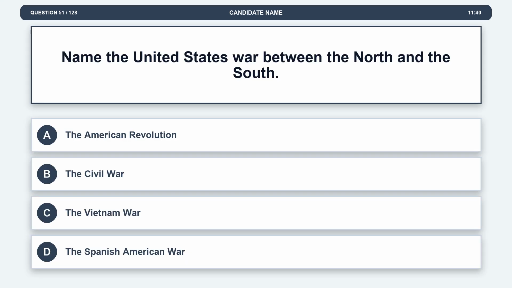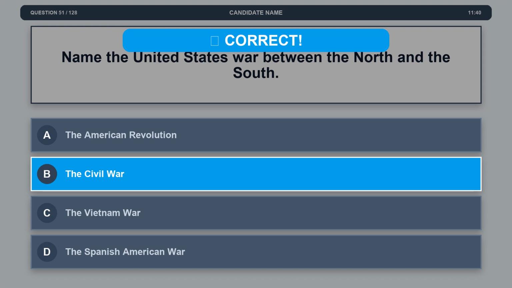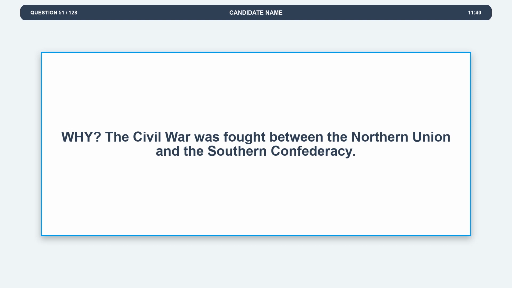Question 51. Name the United States war between the North and the South. Option A, the American Revolution. Option B, the Civil War. Option C, the Vietnam War. Option D, the Spanish-American War. The correct answer is option B, the Civil War. Explanation. The Civil War was fought between the Northern Union and the Southern Confederacy.